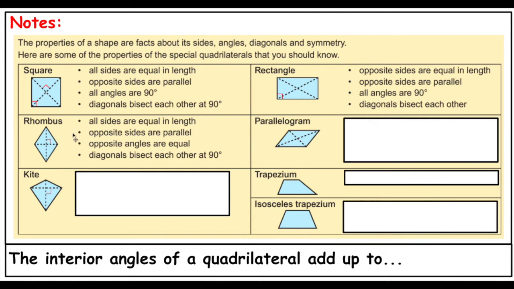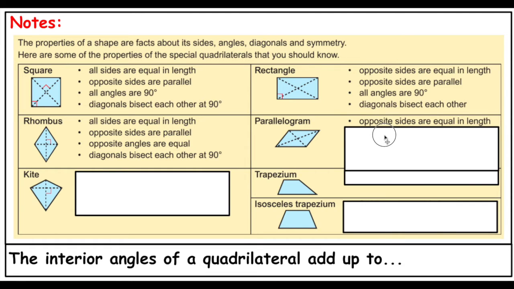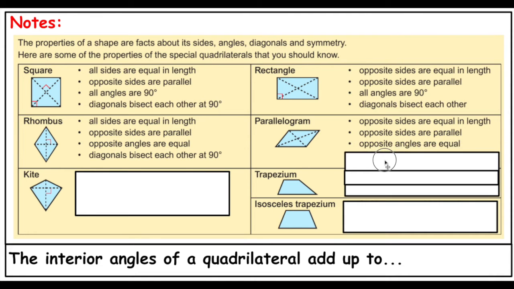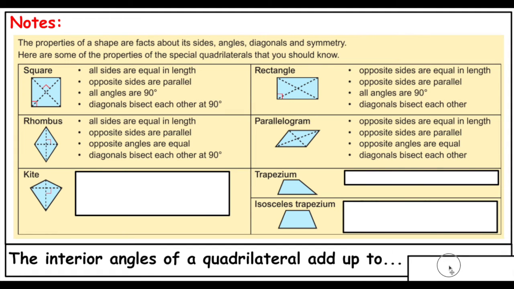Sometimes this can be confused with people calling it a diamond. Please make sure you're calling it a rhombus, that's its name. A diamond is technically not the correct word for that. A parallelogram has opposite sides equal in length. They also have opposite sides that are parallel, hence why it has its name. Opposite angles are equal, and diagonals bisect each other. Again, bisect, split in half.